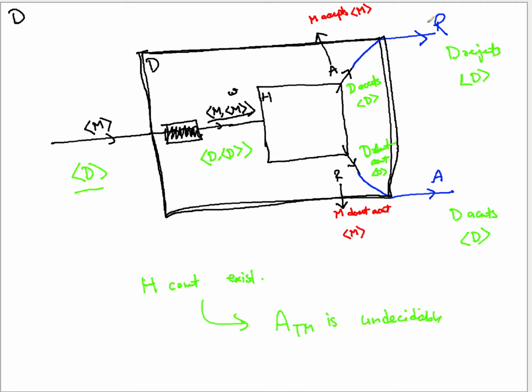When you say that whenever H accepts this whole thing, my D is rejecting this. What do you mean by D is rejecting? D is rejecting what? Can you tell? What is D rejecting if it comes to this end? D can reject only what was input to D. Yes or no?